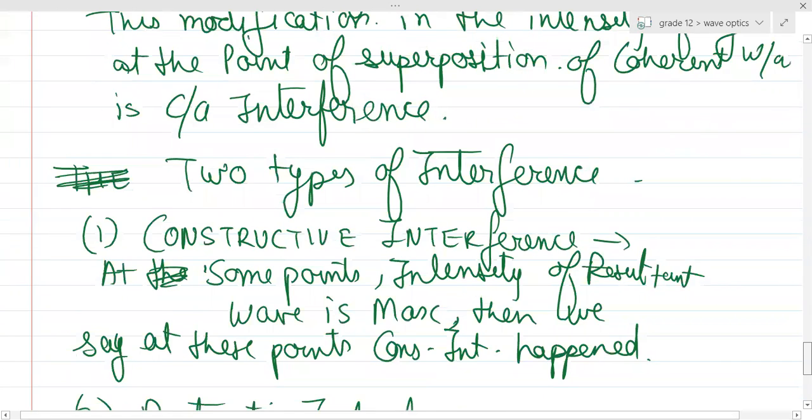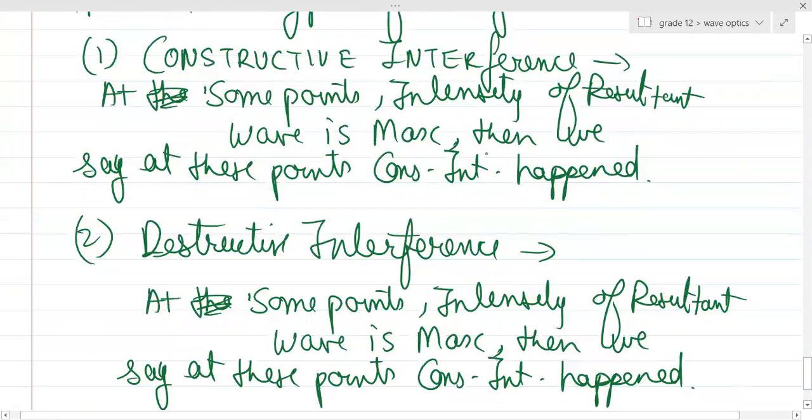Is it clear, guys? What is constructive interference and destructive interference? At some points the intensity of the resultant wave will become maximum. Those points are basically called the points where constructive interference happens. And there will be some points where the intensity of the resultant wave will become minimum. Here it is becoming maximum, here it is becoming minimum.